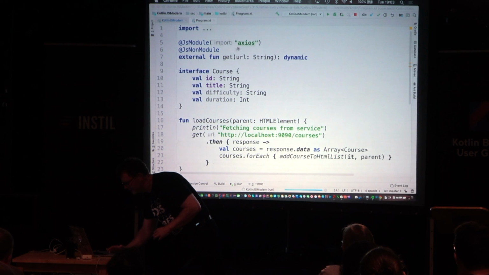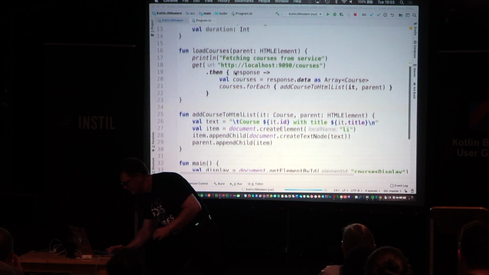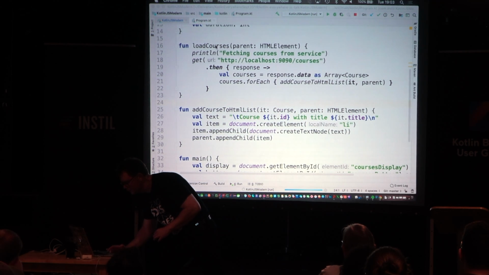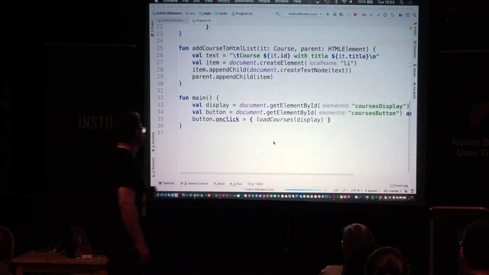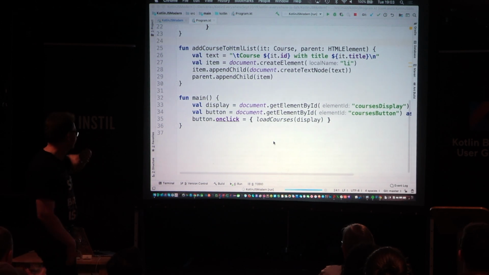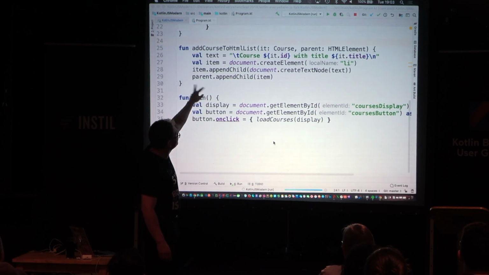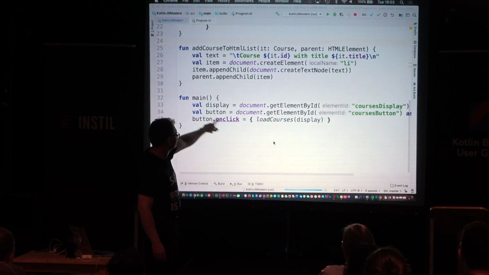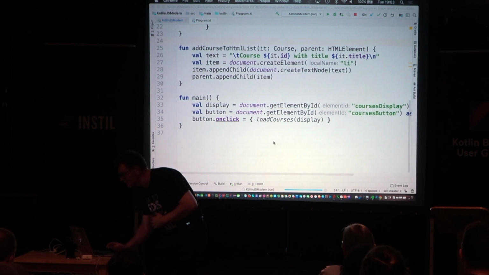Again, I'm just loading in the Axios module. I have declared a course type in Kotlin JS. I've got this load courses function which goes out and uses Axios. And then in my main method here, I want to find two bits of the page: the bit of the page with an ID of courses display and the bit of the page with an ID of courses button. And whenever somebody clicks on the button, then I want to load my training courses from the server and load them into the element here, the one that had the ID of courses display.